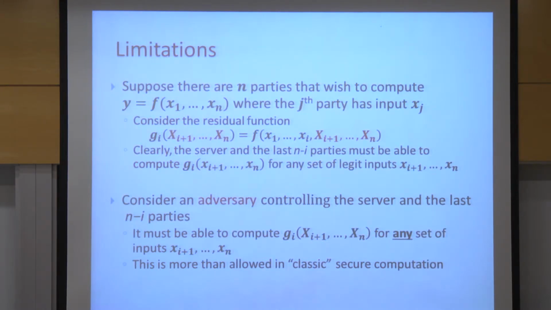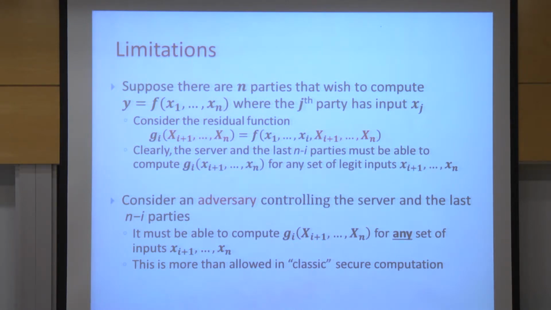Now there's a more delicate problem here. Suppose there are n parties, and this is the function we want to compute, and suppose that the first i parties have provided their inputs. So the inputs of the first i parties are these black x1 up to xi here. These values are given, and the red values are variables. We're still waiting for the last n minus i inputs. So obviously, the last n minus i parties can give any input that they want and compute the output of the function. This is what the protocol should allow them to do.